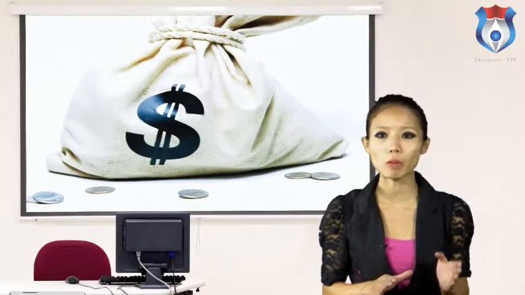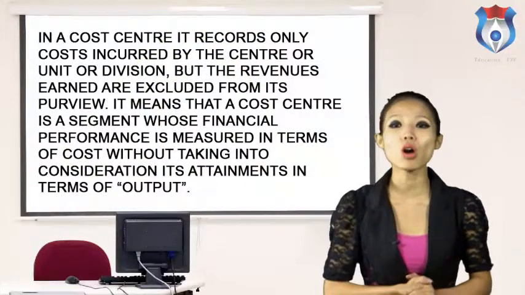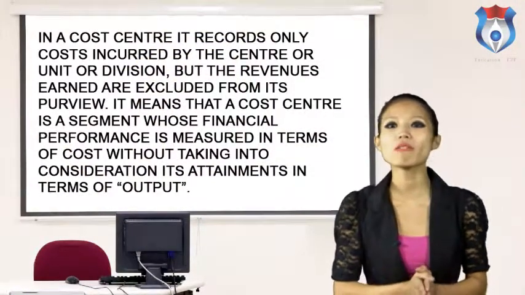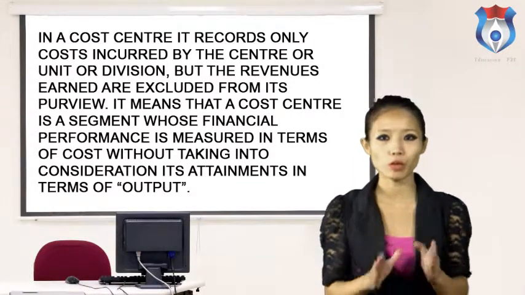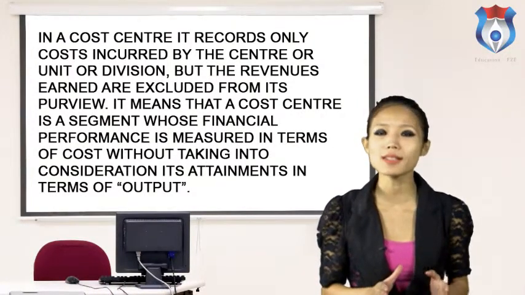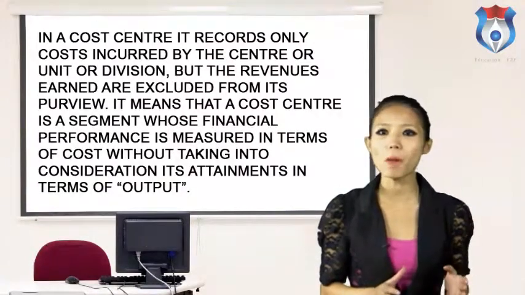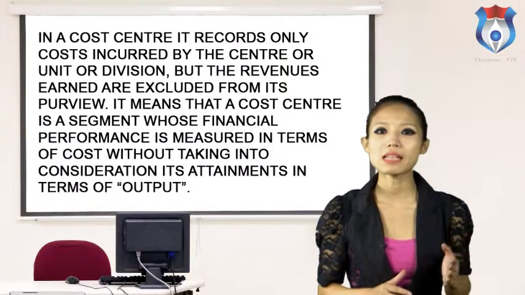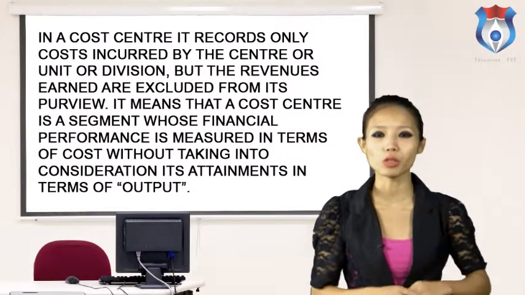Cost centers. When the manager is held accountable only for costs incurred in a responsibility center, it is called a cost center. It is the inputs and not outputs that are measured in terms of money. In a cost center, it records only costs incurred by the center or unit or division, but the revenues earned are excluded from its purview. It means that a cost center is a segment whose financial performance is measured in terms of cost without taking into consideration its attainment in terms of output.